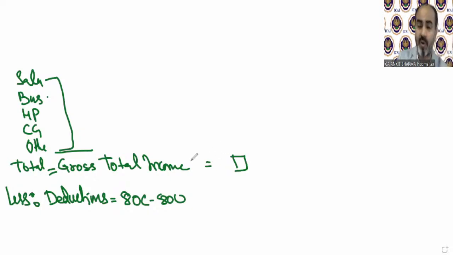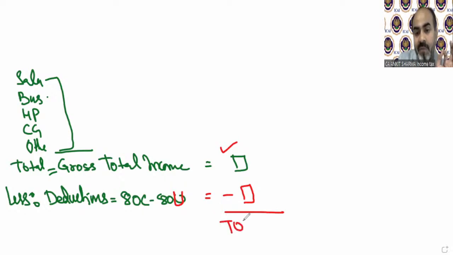Assume I have only business income. I have no other income except business. Then that business income will ultimately be called gross total income. If I have business income and rental income both, then the total will be called gross total income. Clear? If I have all 5 incomes, then the total will also be called gross total income. Then there are certain deductions from section 80C to 80U that are going to be deducted out of this gross total income. Then the income which comes is called total income.